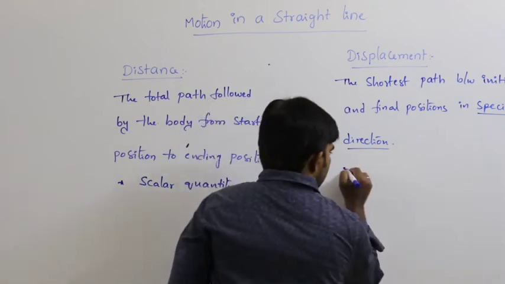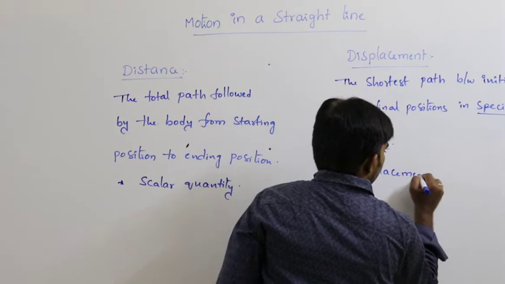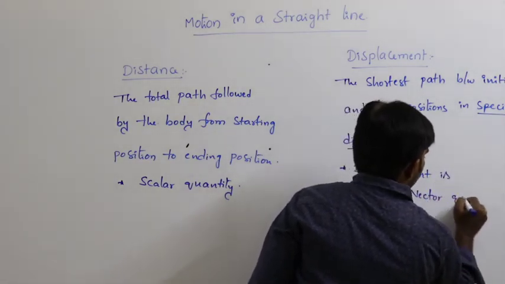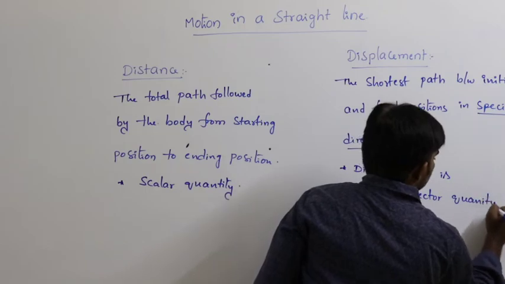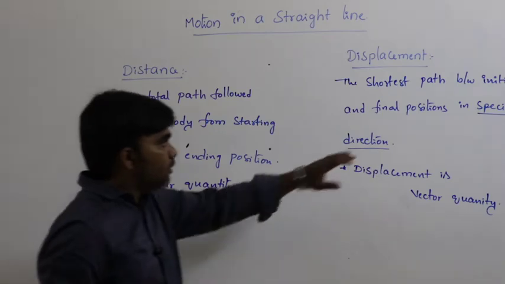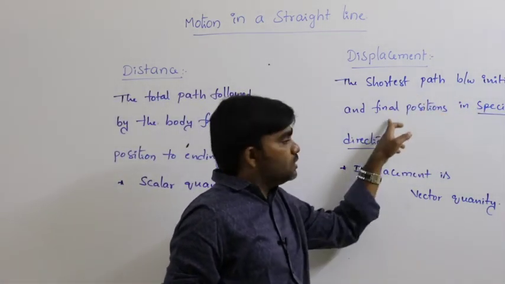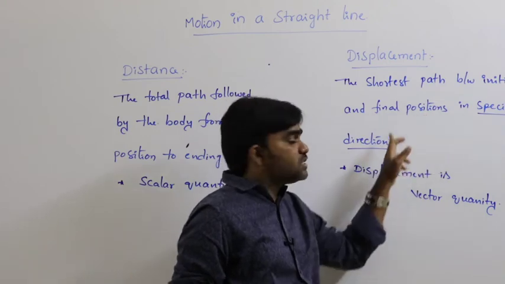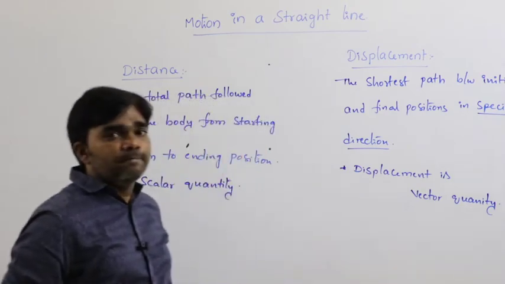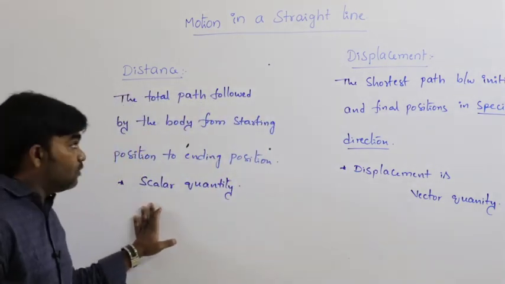And here the displacement is a vector quantity. The displacement is a vector quantity because we are mentioning the shortest path between initial and final positions in a specified direction. That's why the displacement is a vector quantity. Displacement is a vector quantity, but distance is a scalar quantity.